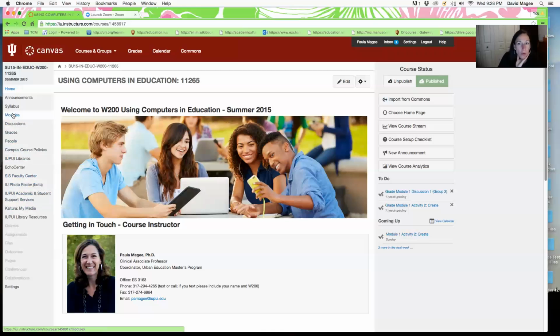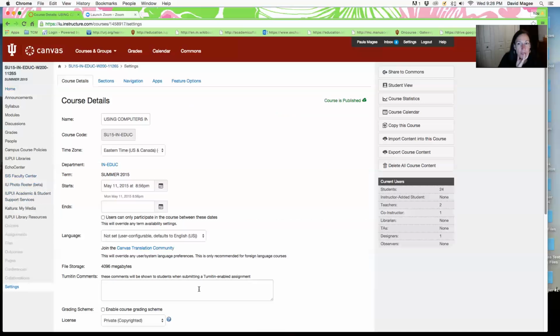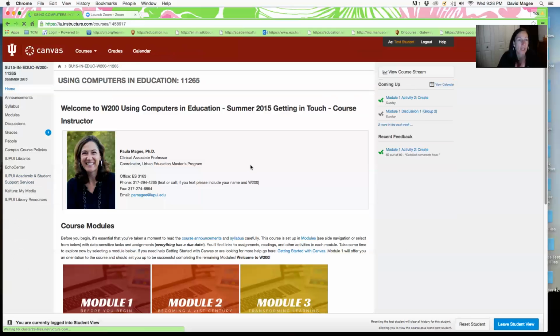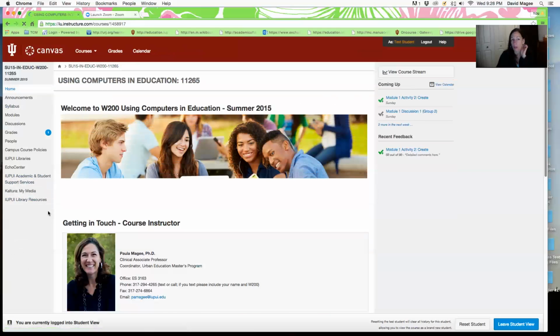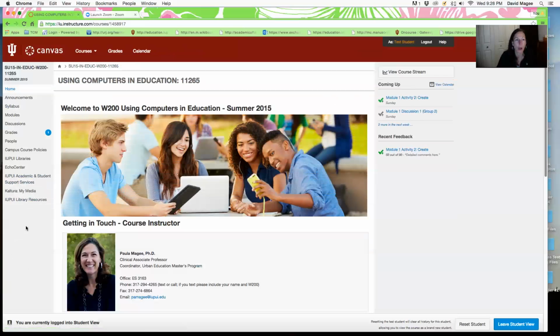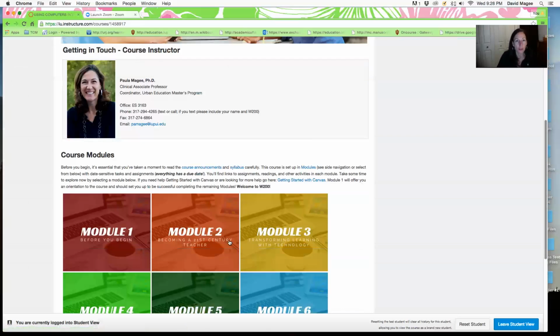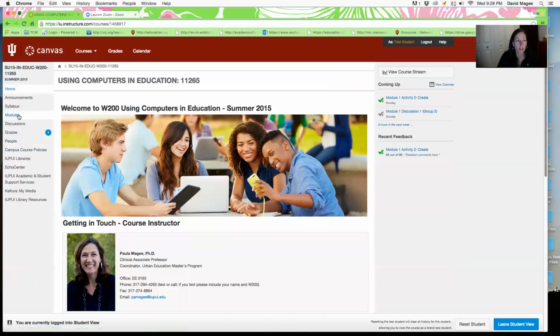And actually what I'm going to do is go ahead and go into student view so that what you see on my screen is going to look exactly like what you will see as a student. So this is what you'll actually see. Some of those other things are instructor only, so they're grayed out, but what you'll see is this. If you scroll down, you'll see the modules, but probably you'll begin to access them from here. Each module is developed in a similar fashion in that you'll have readings and resources, and you'll have 2 main activities that go along with each module.